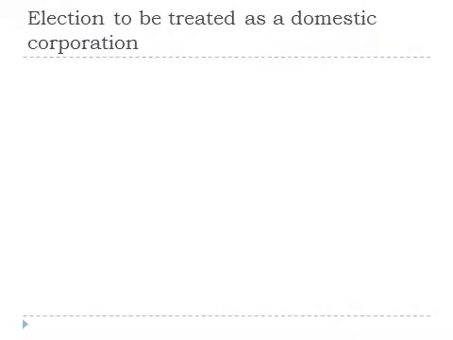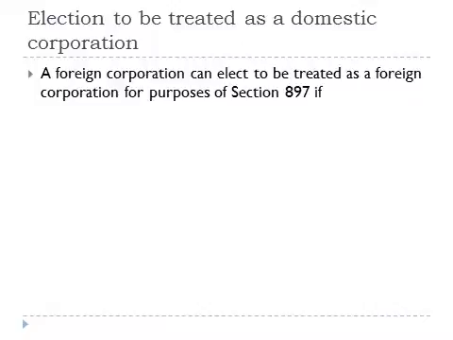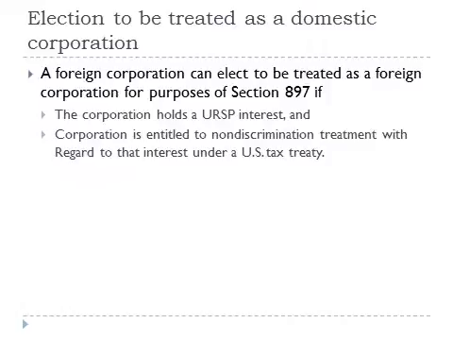A foreign corporation can elect to be treated as a domestic corporation if it holds a U.S. real property interest. A foreign corporation can elect to be treated as a domestic corporation for purposes of Section 897 if the corporation holds a U.S. real property interest and the corporation is entitled to non-discrimination treatment with regard to that interest under a U.S. tax treaty.